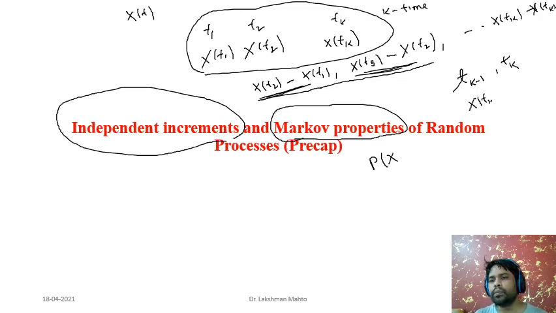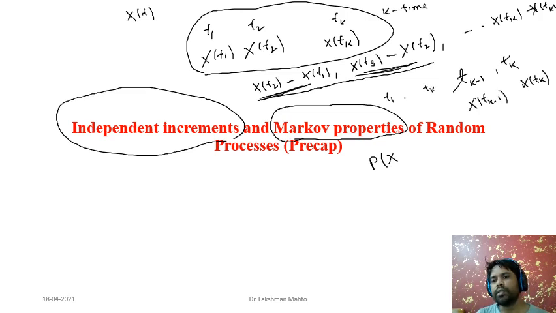in the evolutionary process, whatever probability associated with x of tk you are going to calculate, definitely that would be influenced by previous history. So here t1, t2 up to tk minus 2 would be part of history.